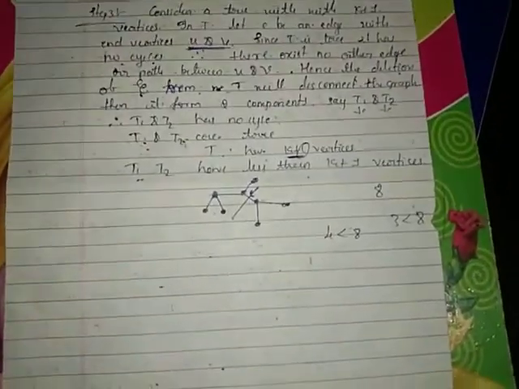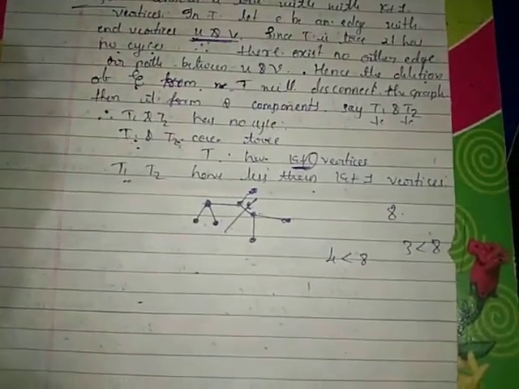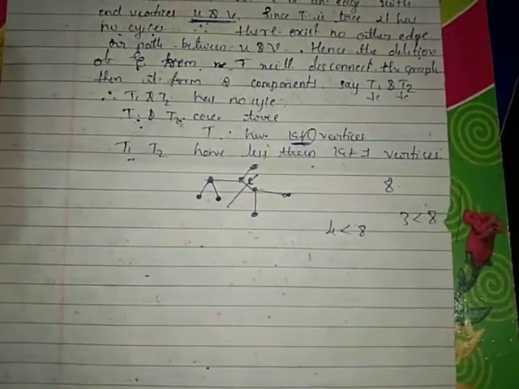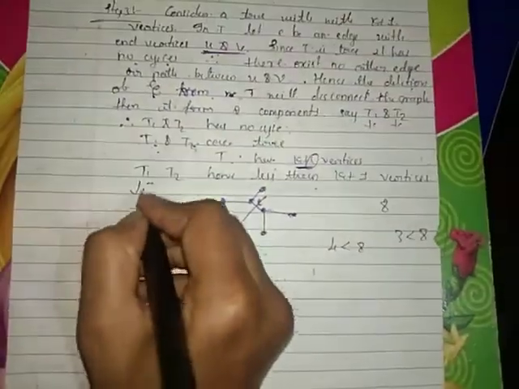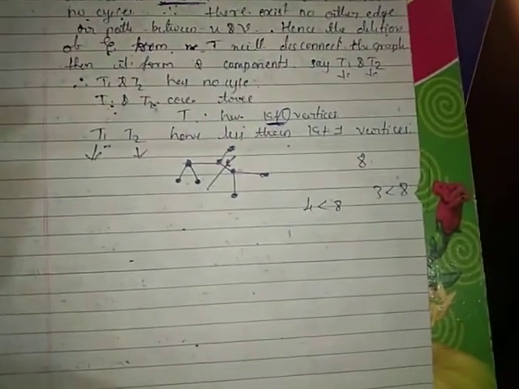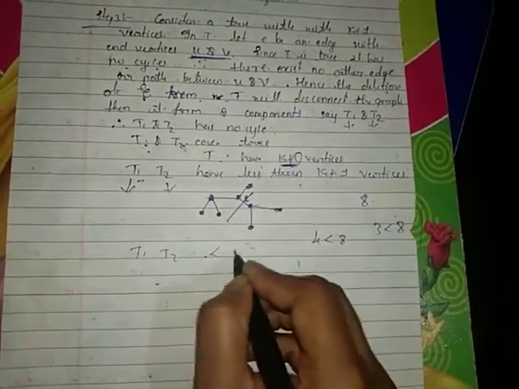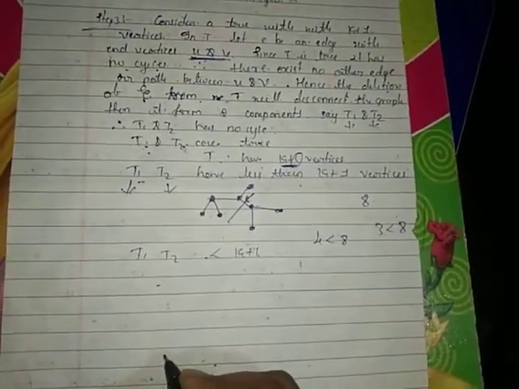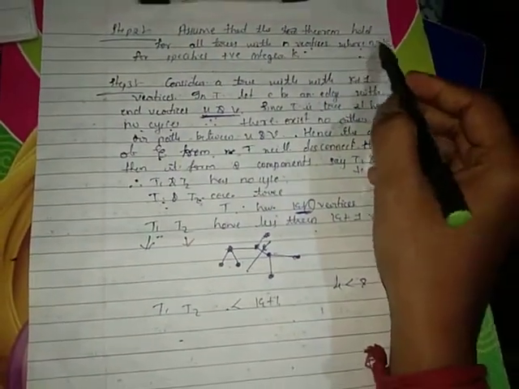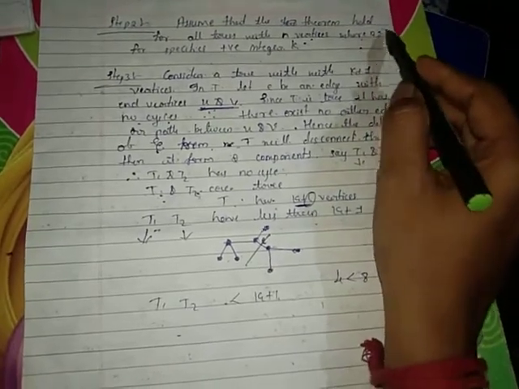If T has k plus 1 vertices, then each of T1 and T2 has less than k plus 1 vertices. If T1 and T2 have less than k plus 1 vertices, the theorem holds good by step 2, because we have assumed that the theorem is true for less than or equal to k.